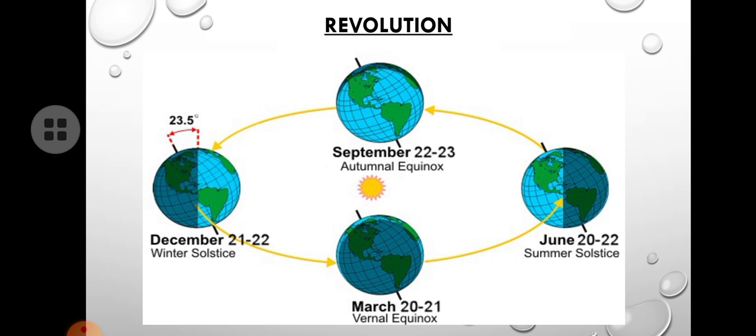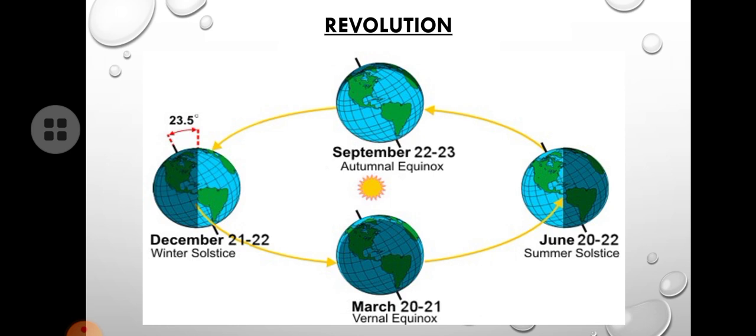Okay, and the point in which the earth goes the farthest, most away from the sun, we call it aphelion. Okay, so during March 21st, the sunlight will be exactly upon the equator.